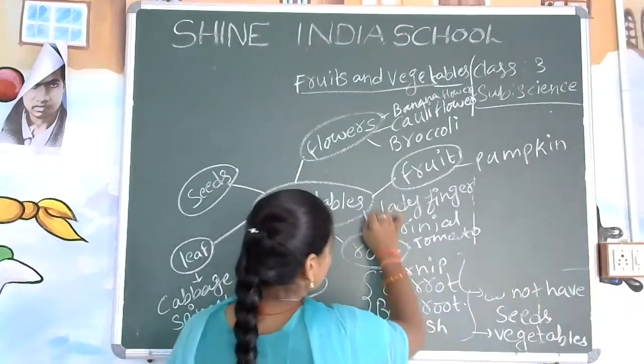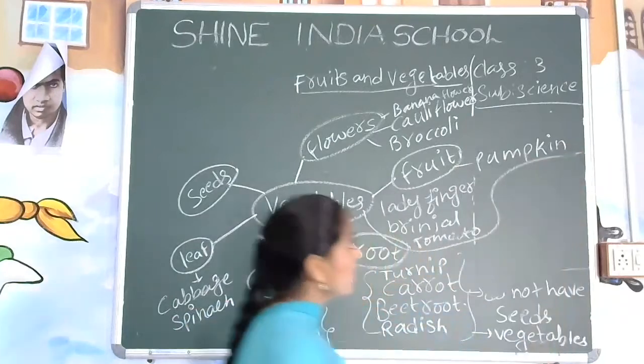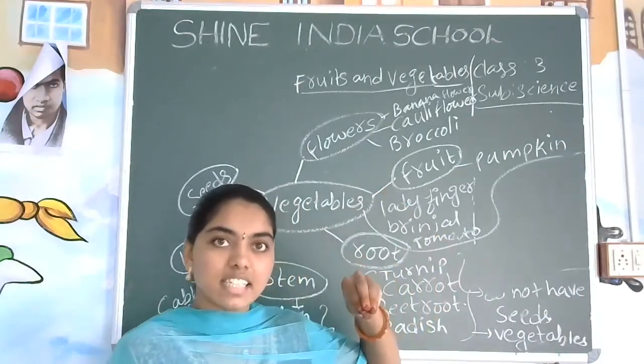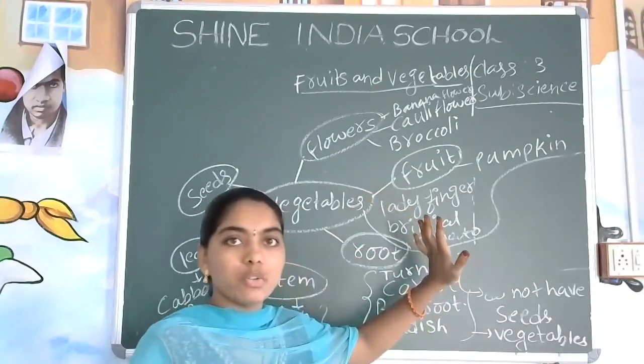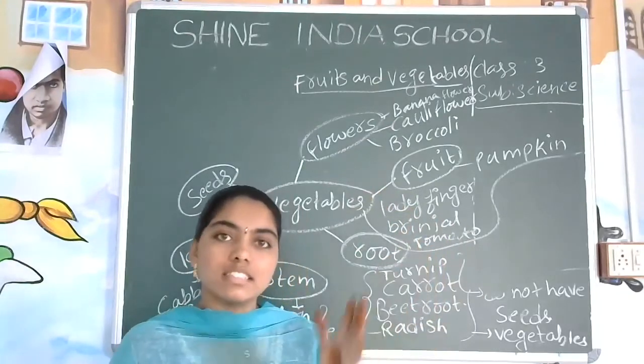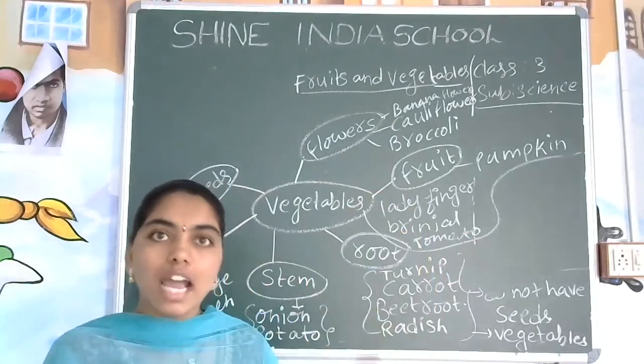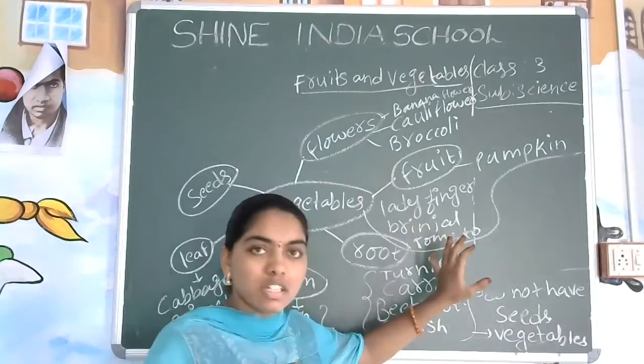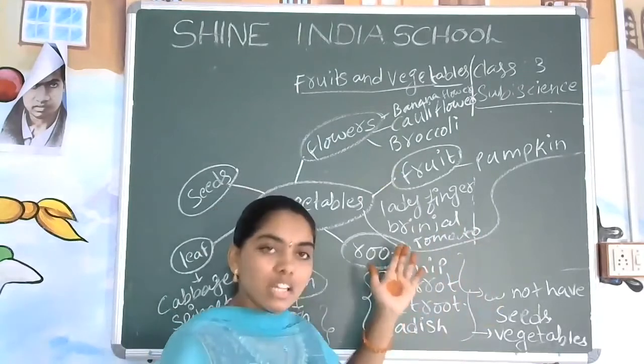Yes sir, these are the different vegetables we can get as fruits. If we cut them, we are getting seeds inside. So we call them fruits. Some fruits we are going to cook and eat for the taste. Normally these are called fruits, but officially we know them as vegetables.